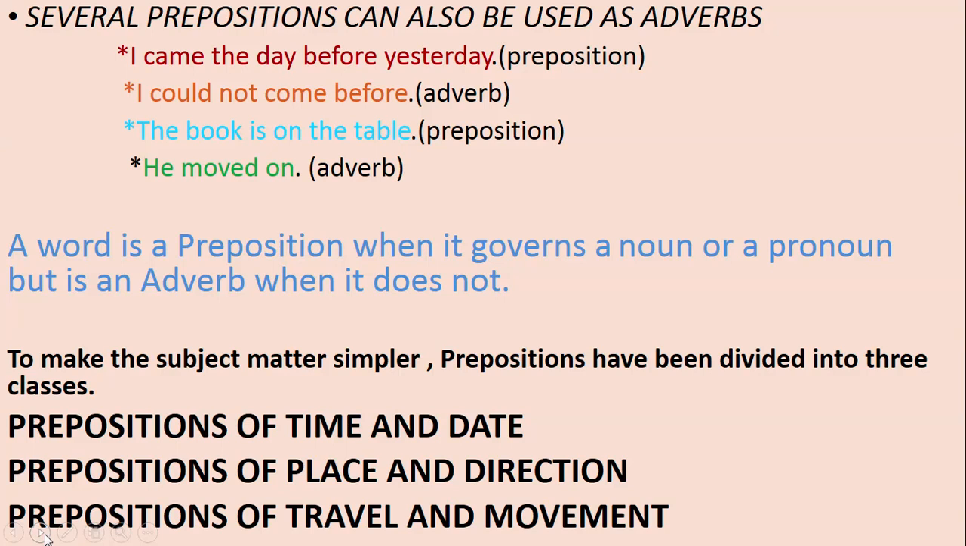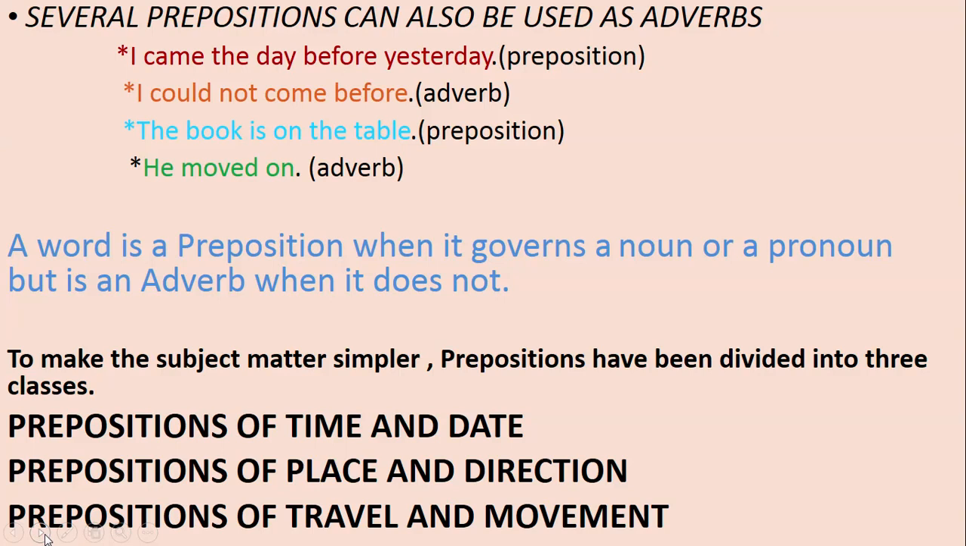The book is on the table. Very simple example of preposition because here we are going to show the relation, or you can say position, of the book and the table. Where is the book? On the table. So the word on is a preposition here. In the next sentence, it is, he moved on. So here the word on acts like an adverb.